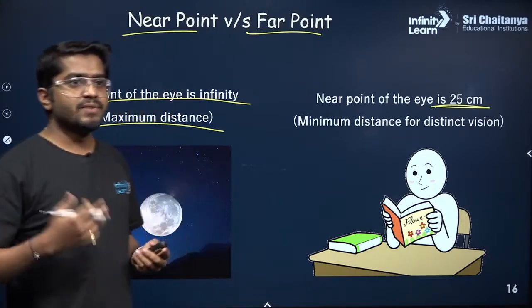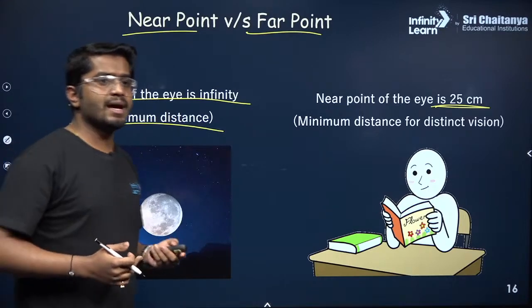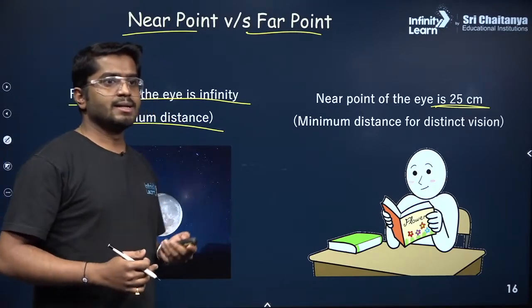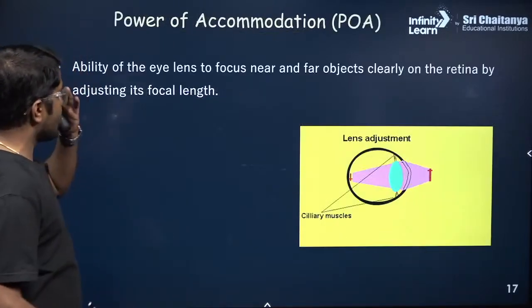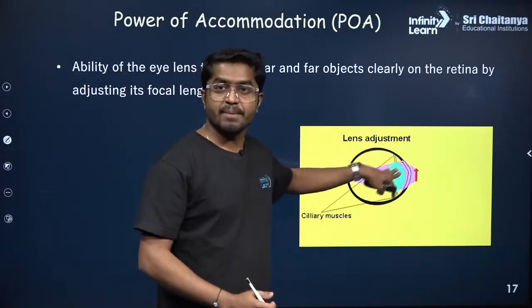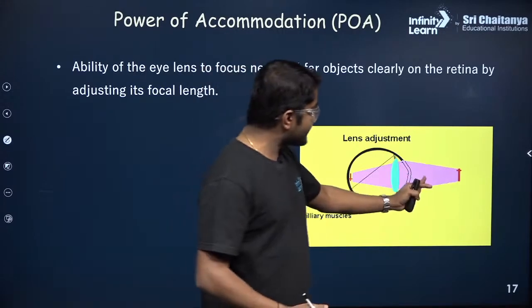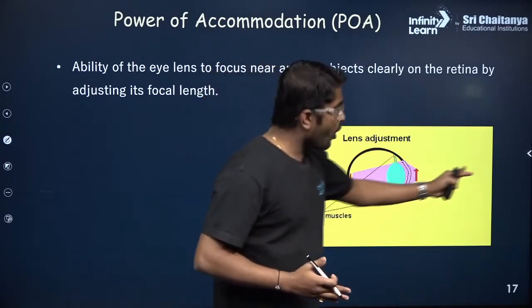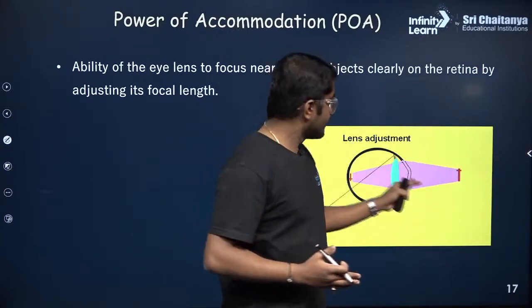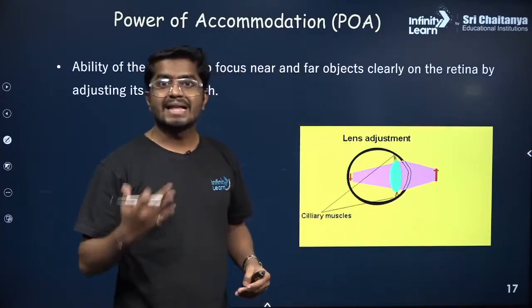Okay? Yes, we'll come to that. What is hypermetropia and myopia? We'll come to that, don't worry. So now you see this shape of the lens. When the object is near, the shape of the lens is thicker. When you bring the object further away, the shape of the lens becomes thinner and thinner.